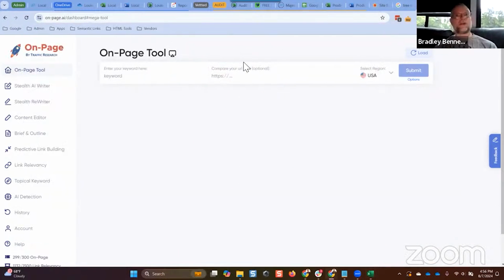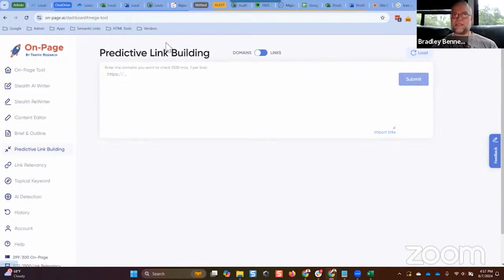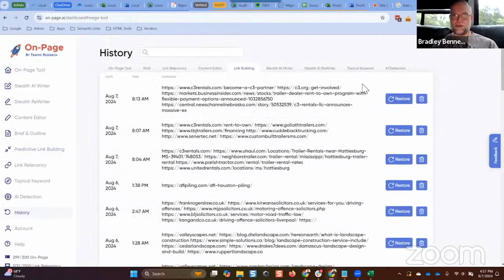Now, this tool is not cheap, but you can do this by going to Google's developers console and going to the natural language tool, and then pasting a URL in there, or copying the content from the main content body of the pages that you're analyzing, plugging it in there, and Google will tell you the topical categories. This is just a much easier way to do it, but you have to pay for this tool, and this tool is not cheap. But if we come in here and look at predictive link building, and I'll just go to load and show you a quick example.